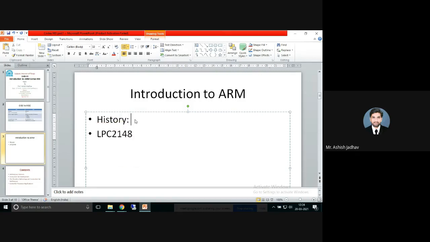Right? So what do you think, when did this ARM come into existence? See, this ARM was founded in the 1990s as Advanced RISC Machines Limited. This was the name given to this ARM.